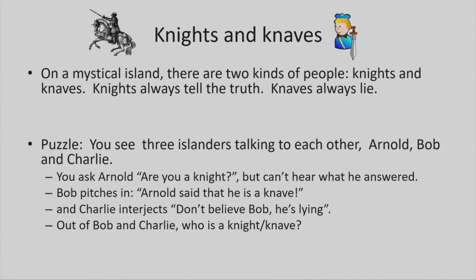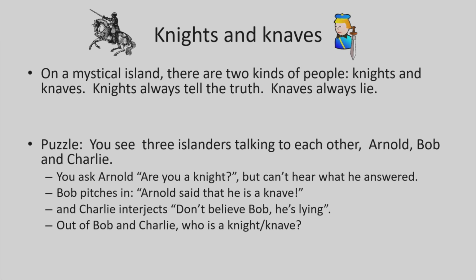Hi everybody. So last time we did another knights and knaves puzzle. Did you figure out the answer? So here was the puzzle. You see 3 islanders from that island of knights and knaves, where people either always tell the truth, the knights, or always lie, the knaves. And you see 3 people from that island talking to each other, Arnold, Bob, and Charlie.